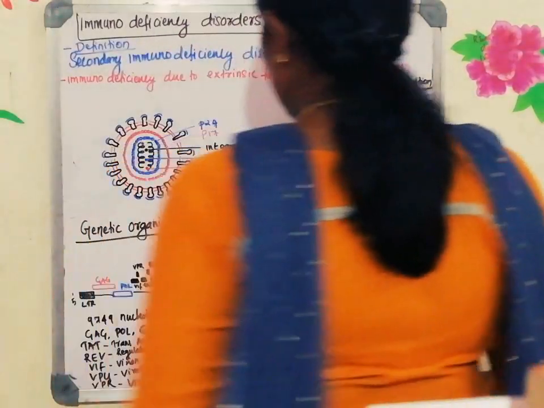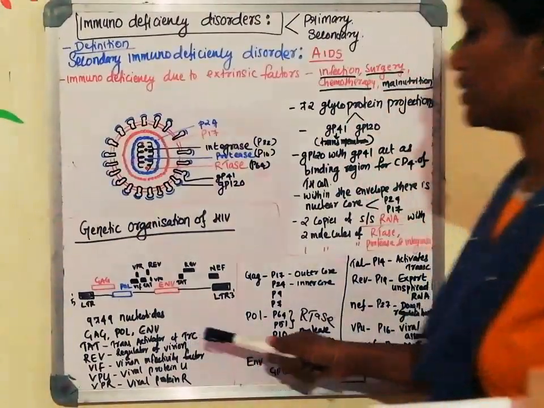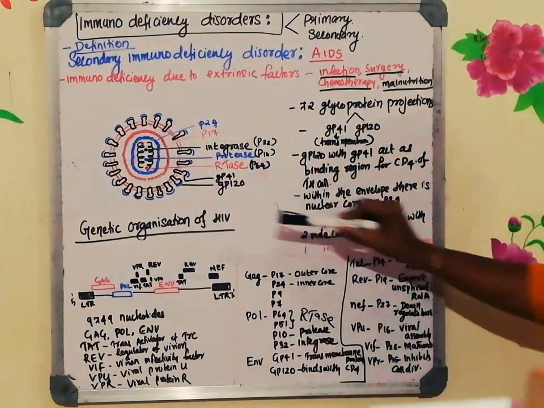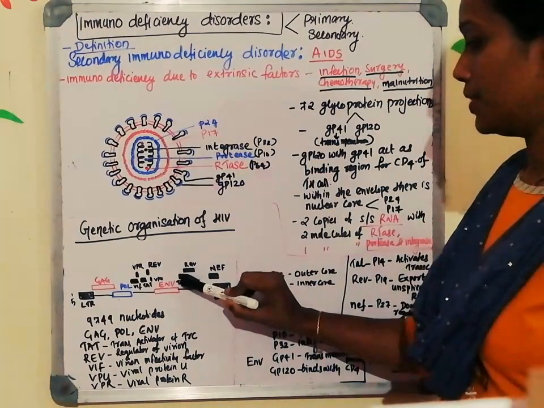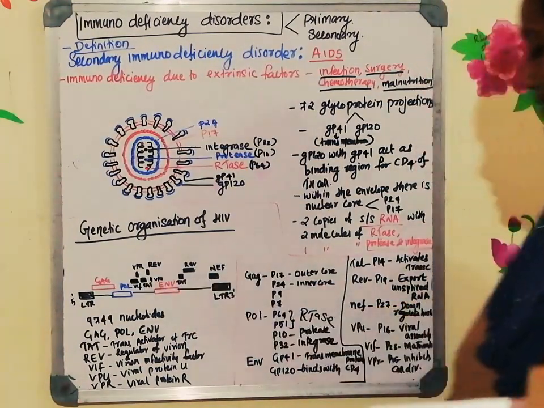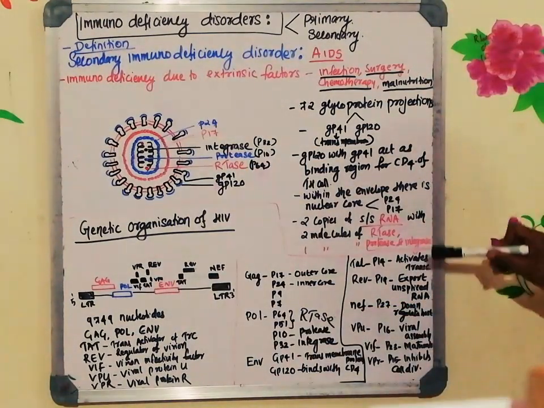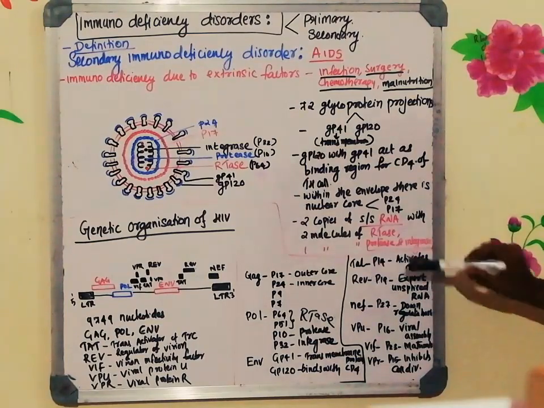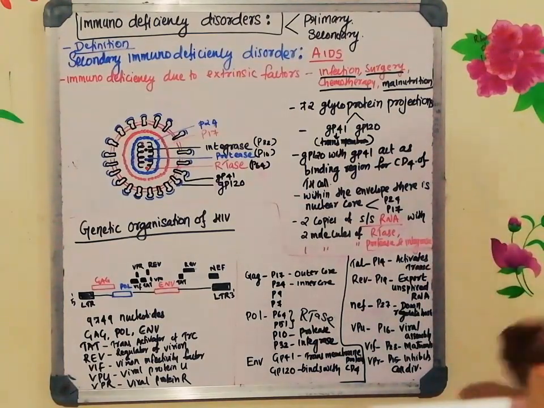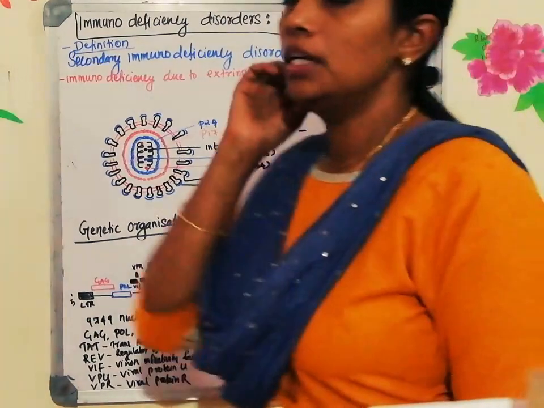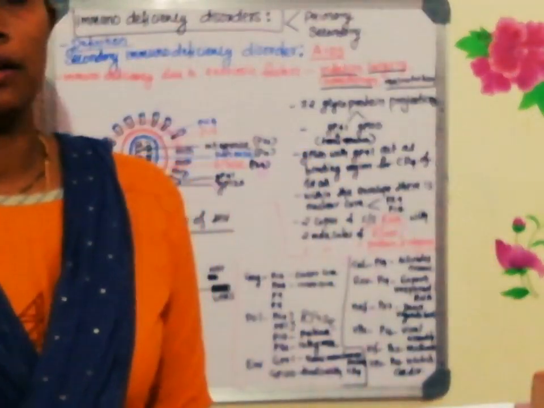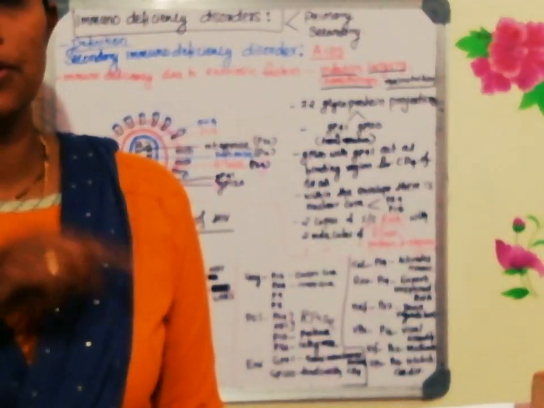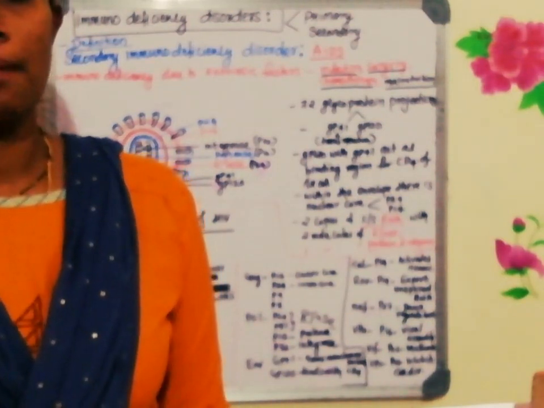Next one is TAT. What is TAT? Trans-Activator of Transcription. Where is TAT? Here you can see one TAT, and here also one TAT is there. The TAT gene will express and produce a protein called P14 that will activate the transcription process. So once after the integration of the viral genome, it will form the cDNA. I will be teaching you the replication cycle in the coming classes.